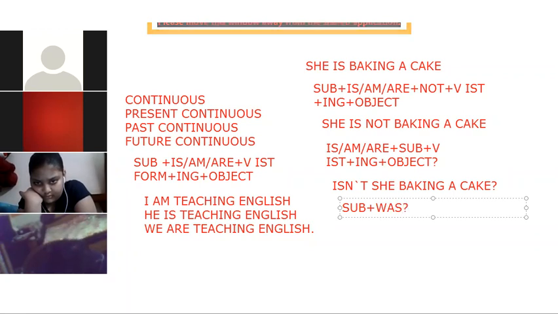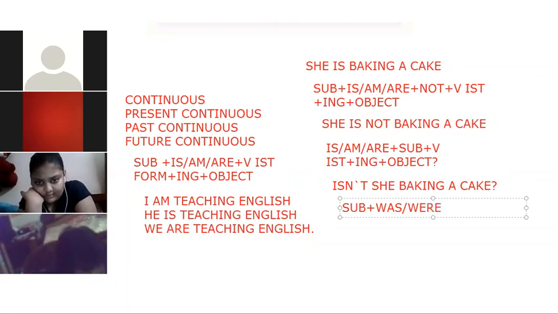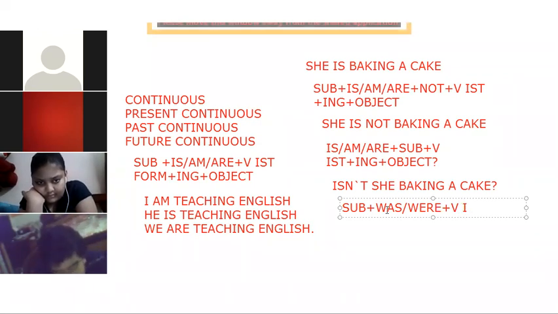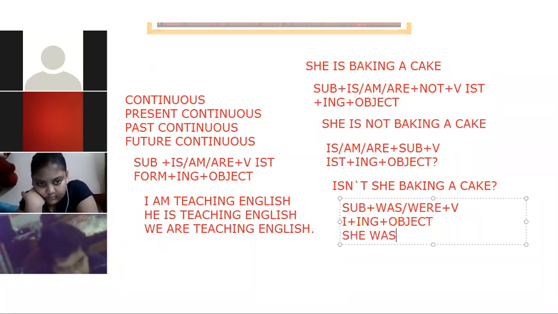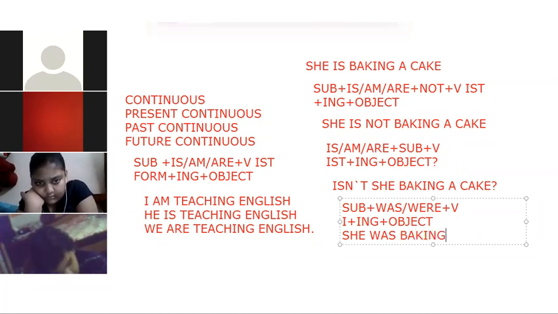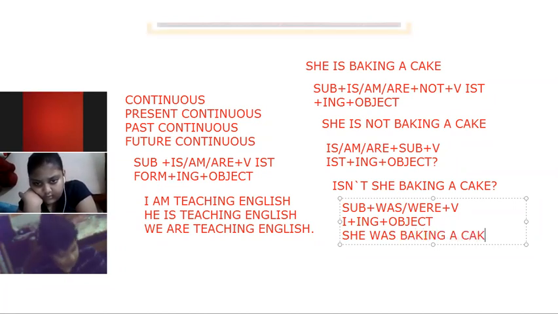Was is used for singular subjects. Subject plus was plus verb first form plus ing plus object. So can you change this same sentence into past continuous? She was baking a cake. Yes, she was baking a cake. Very good. He was driving the car. Very good. She was baking a cake.